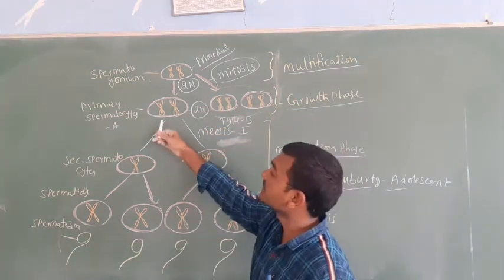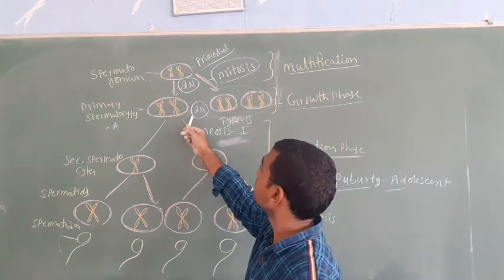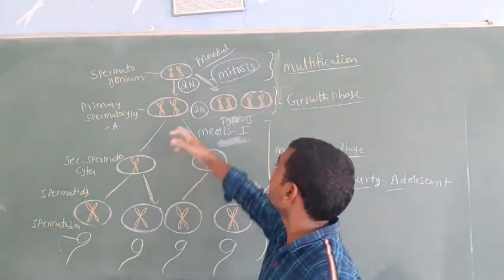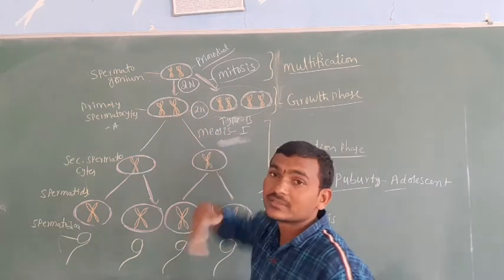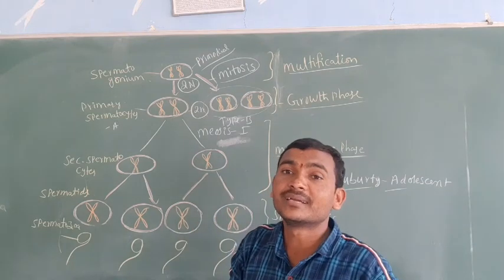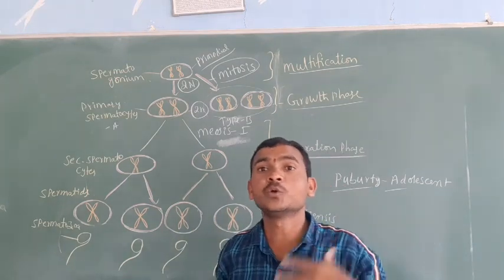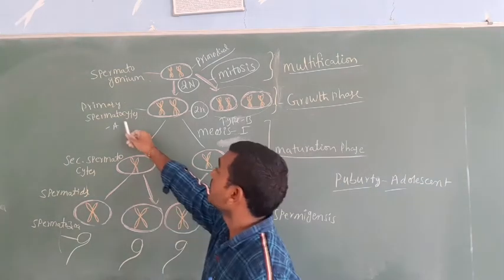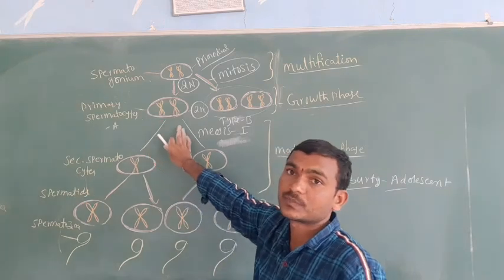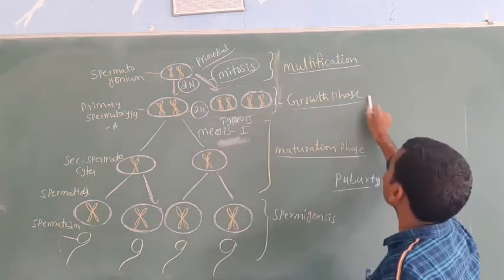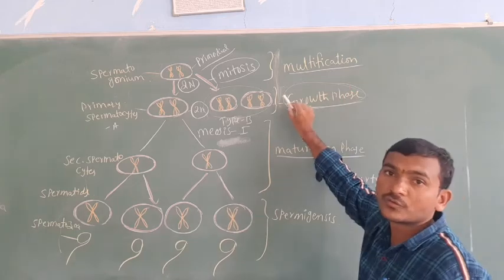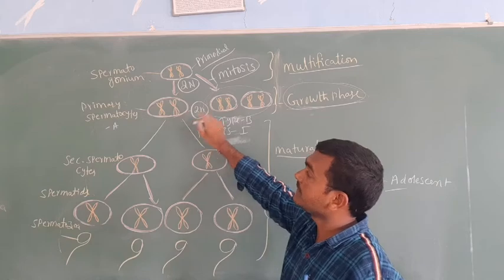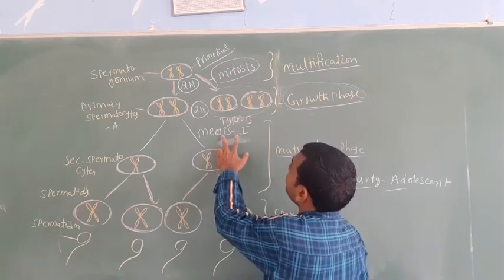Now the primary spermatocyte type A is also 2n, and it has not undergone any type of division. What happens is that the primary spermatocyte improves in size, with DNA formation and more cytoplasm, and its size increases. At that time we call it the primary spermatocyte, in the growth phase. That is the growth phase. When the primary spermatocyte is formed, it can undergo meiosis 1.